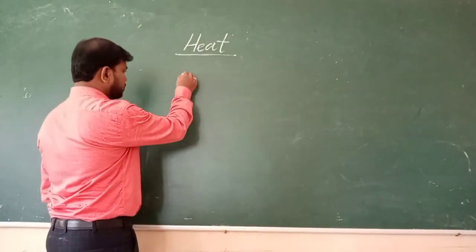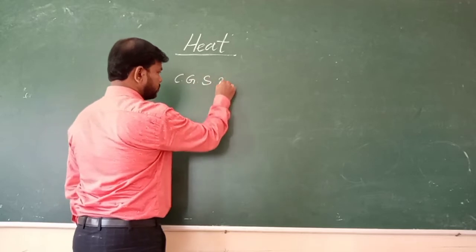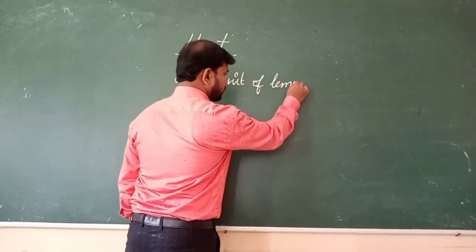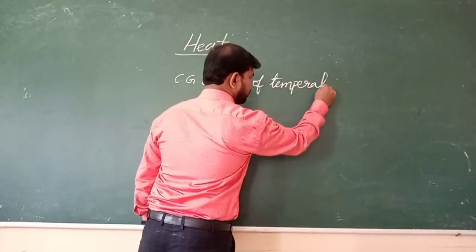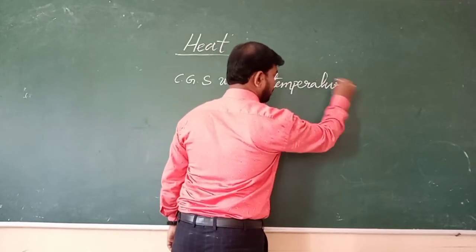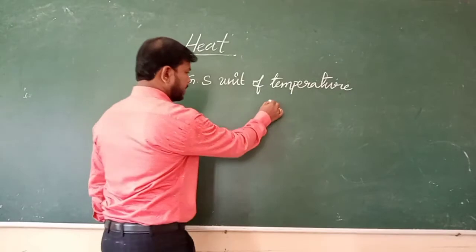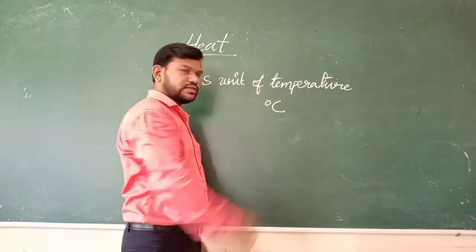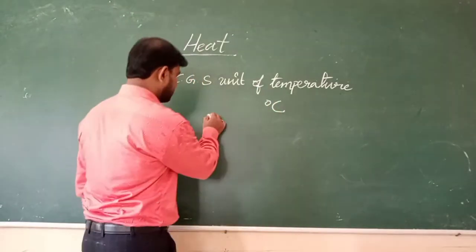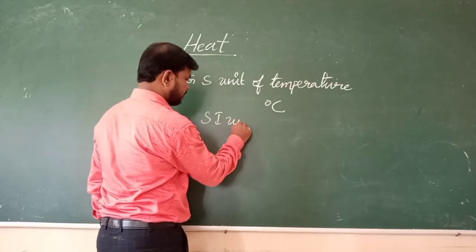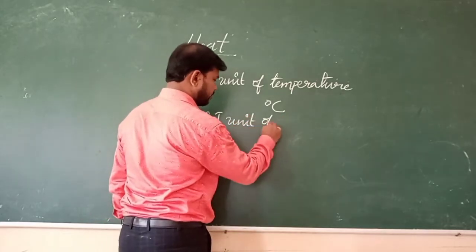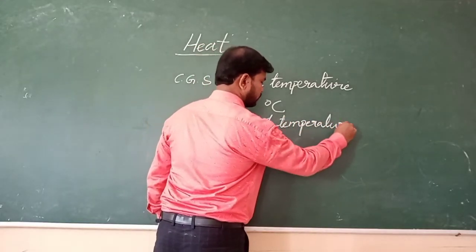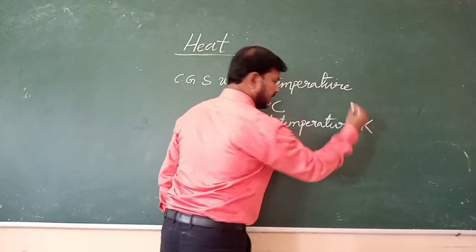Now, units of temperature. The CGS unit of temperature is degree Celsius or degree centigrade, and the SI unit of temperature is Kelvin.